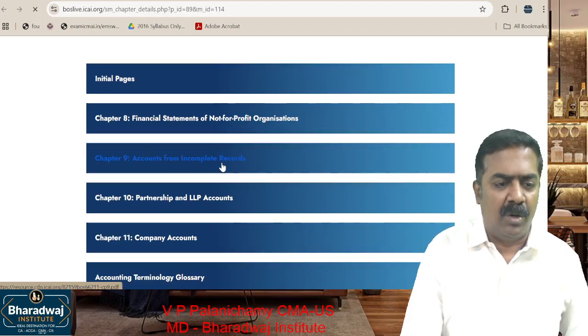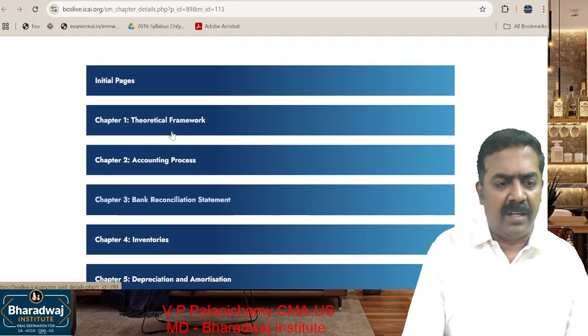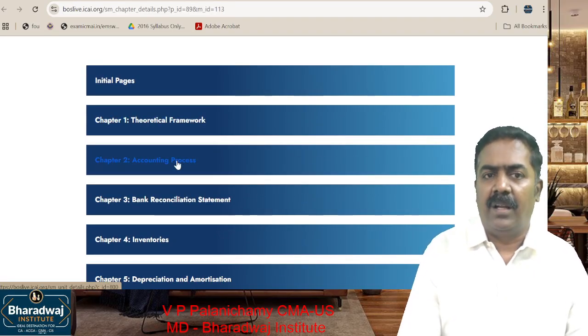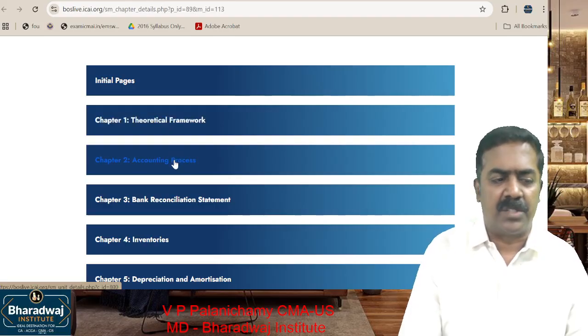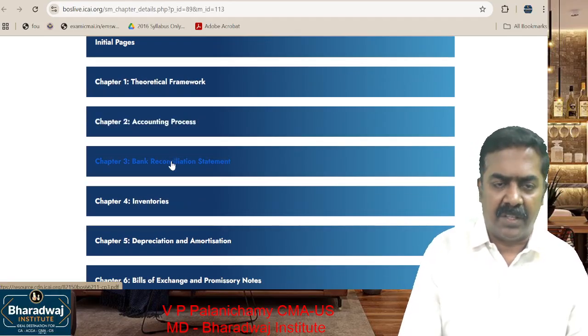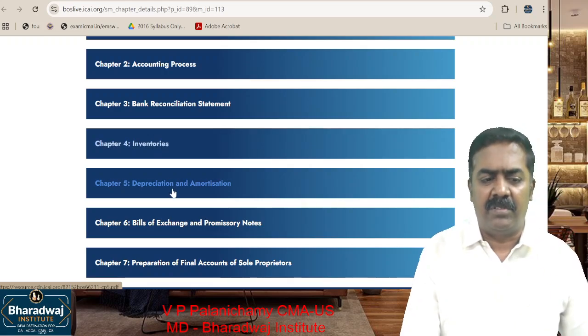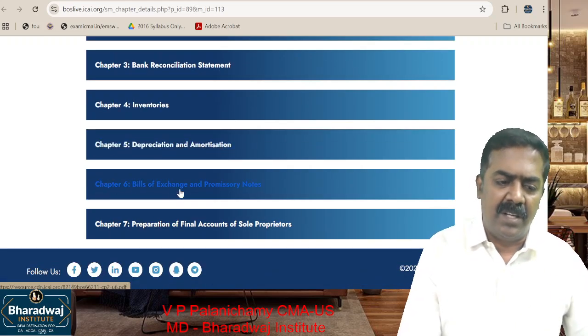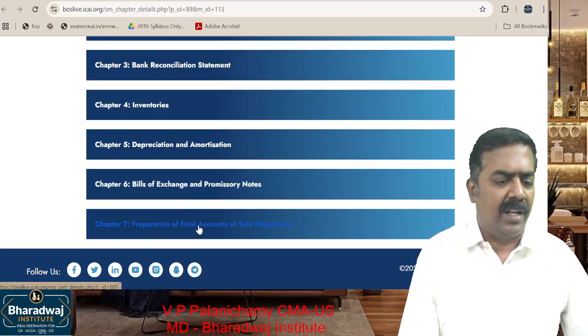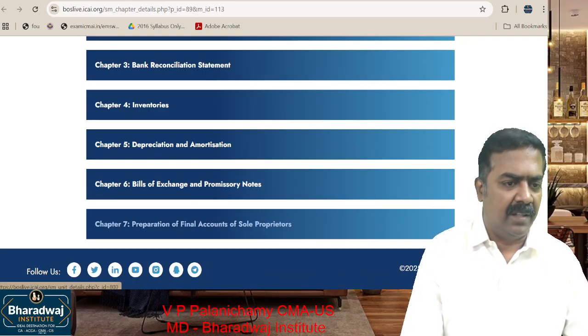For example, let us take module 1. What is there in it? Theoretical framework and accounting process. Combined, 1 test will be there. BRS, after completion, 1 test will be there. Inventory is a very, very small chapter. That will be clubbed with depreciation, 1 test. Bills of exchange, 1 test. Final accounts of sole proprietors, 1 test, like that.